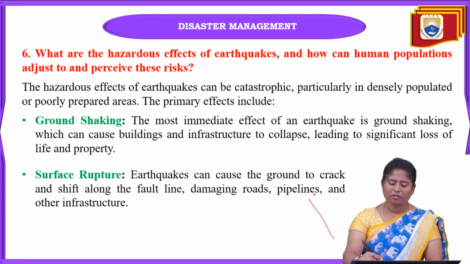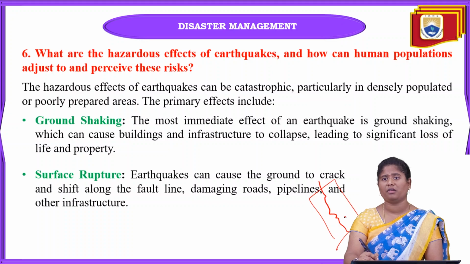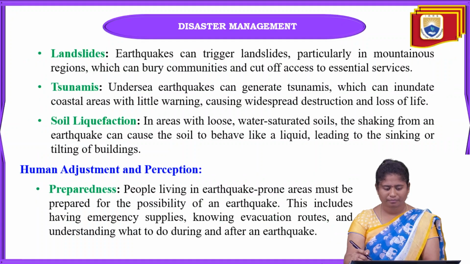If this is your road, the earthquake can occur like this. If there are buildings here, due to this cracking of the roads, transportation or earth surface, these buildings are going to collapse at that time.